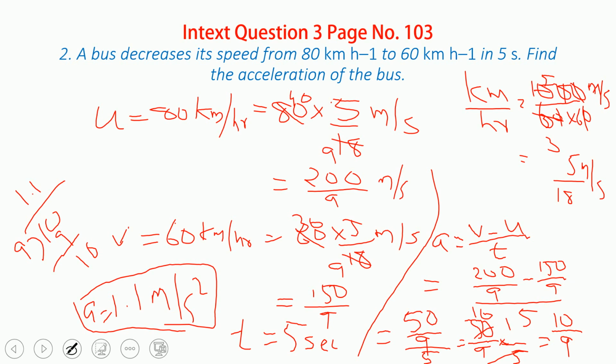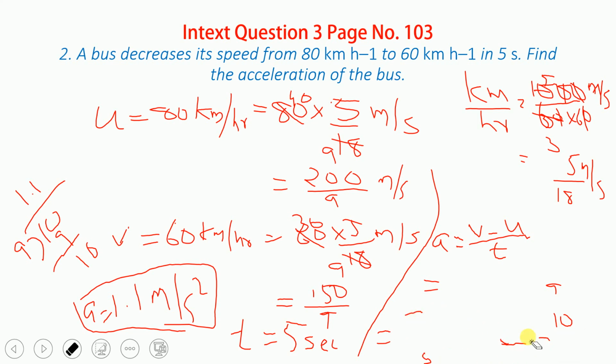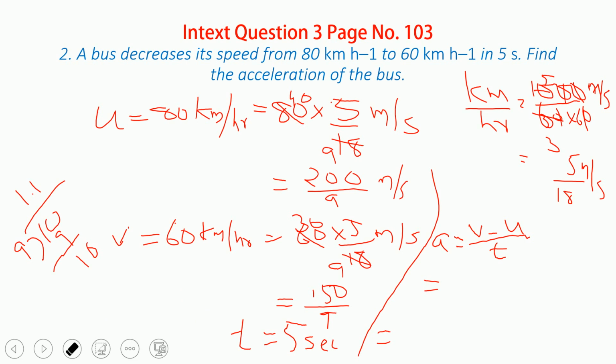Look here, this part I made a mistake. You must be very careful. Actually, there won't be much difference, only the sign difference will come. Now look, here this is V. What is V actually? It is 150 upon 9 minus 200 upon 9. Why is it so? Because U is 80, it is decreasing. When I look at this question with the word decreasing, I understand it, that's why I come to know about it.